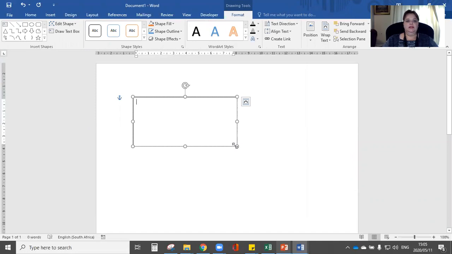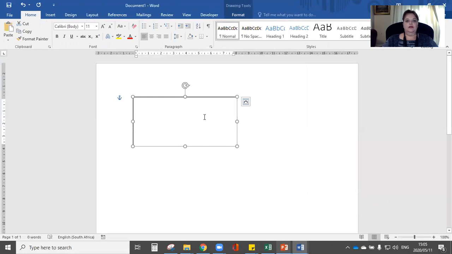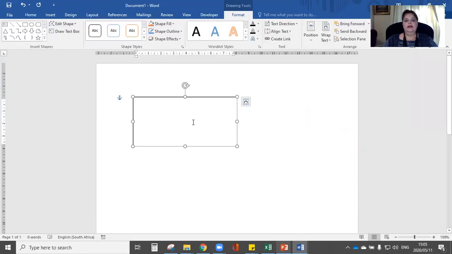Now immediately you would have seen that a new tab would have opened up. And this is the Format tab. The only time the Format tab is going to open up is when I'm actually working in my text box.